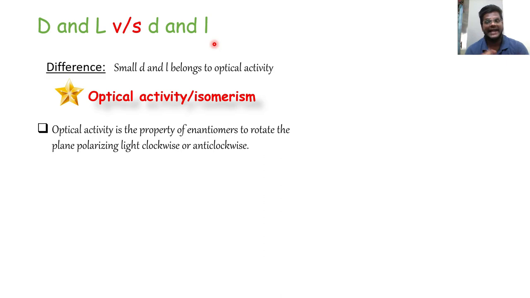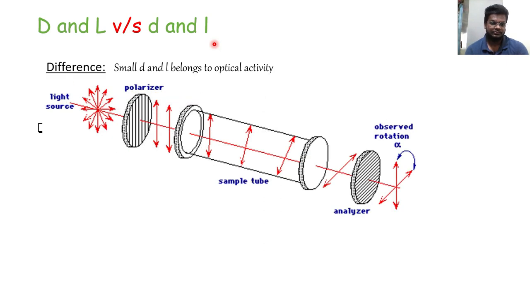Now what do we mean by that? Suppose we have a general light. We have a light source, a normal light source, and it is throwing the light. It will throw the light in all planes, right? We will hit this light with a polarizer. What will this polarizer do?